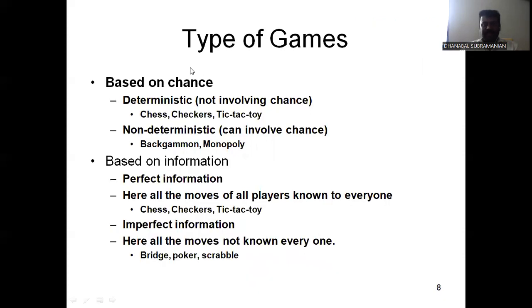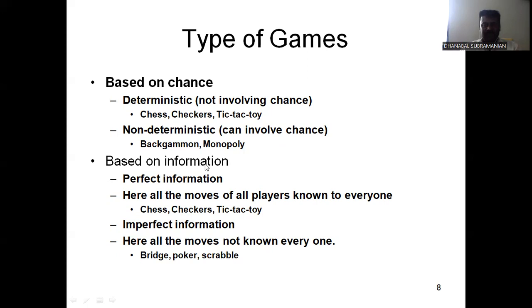Then, types of games: based on the types of game, we have different types of games. Based on chance, there are two important types: deterministic and non-deterministic. Deterministic means not involving chance. Chess, checkers, and tic-tac-toe are some important deterministic game examples. A non-deterministic game can involve chance, and the opponent party may also be involved. Backgammon and Monopoly are some other important examples of non-deterministic games.